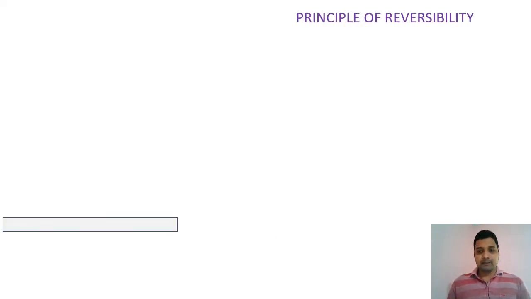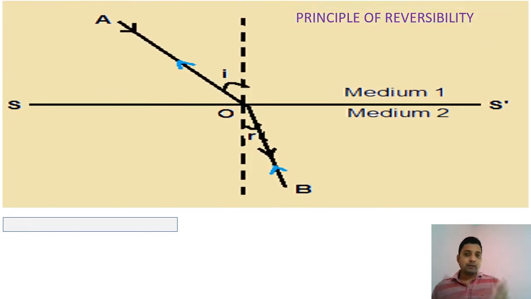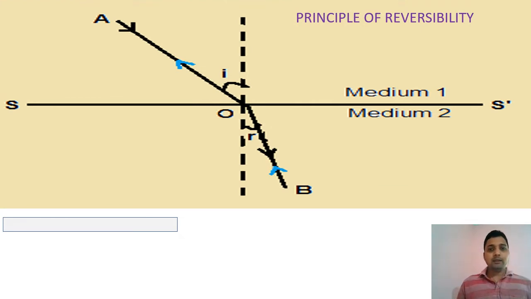Next one is the principle of reversibility. When a ray of light travels from one transparent medium to another, its speed decreases or increases. So the change in speed causes refraction. But now observe this diagram. A to O, AO is the incident ray. OB is the refracted ray.